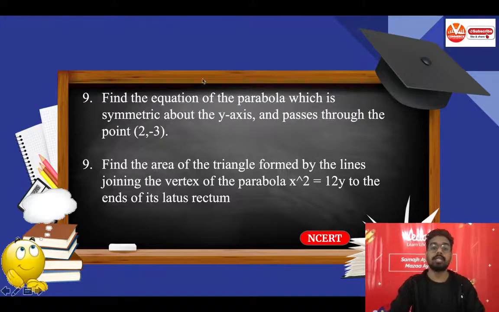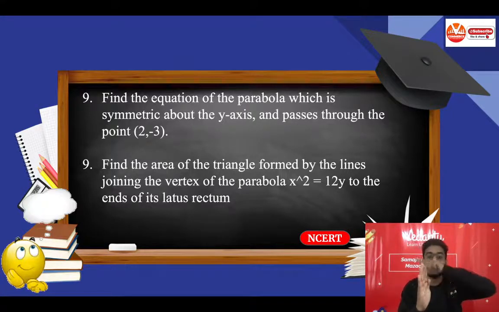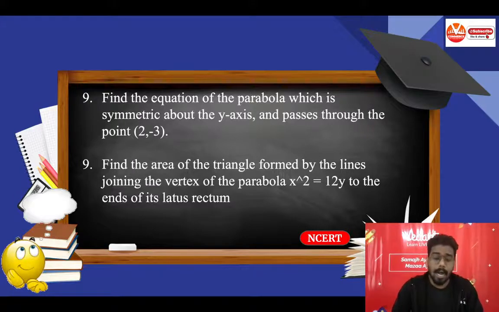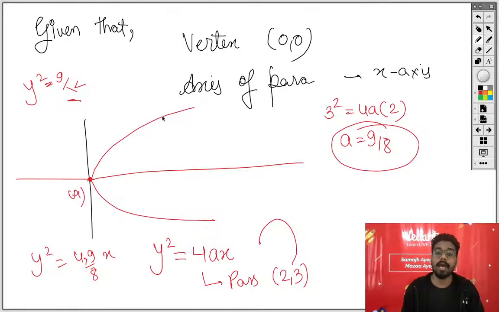Now the next question is of the same pattern: equation of the parabola which is symmetric about the y-axis. Now see, I will call this question incomplete, and you will call this question incomplete. Why? Because I need one more piece of information. मैं आपको बताता हूं क्यों मैंने इस क्वेश्चन को इनकम्प्लीट बोला, और यहां से आपको समझ में आएगा कि ऐसा क्यों हुआ. अब देखो, यहां पर एक बात लिखी हुई है that the axis of the parabola is given only. ठीक है, और कुछ नहीं दिया हुआ है.